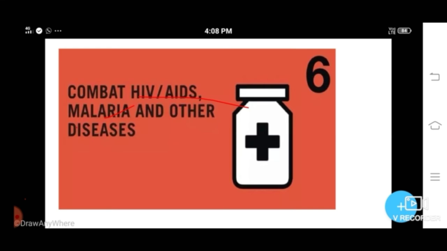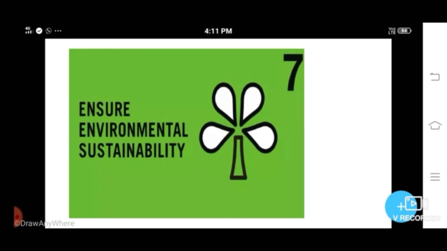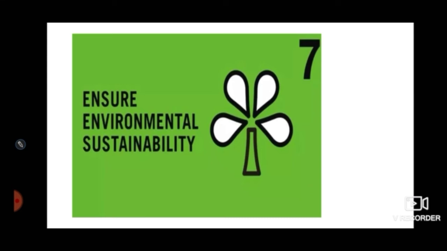Then the seventh goal: ensure environmental sustainability. It is not only for environmental sustainability but also for food security. It is very important that natural resources and ecosystems are managed sustainably to ensure that people's food requirements and other social, economic and environmental needs are sufficiently met. That is why it is not only environmental sustainability but also food security. So the seventh goal is ensure environmental sustainability.